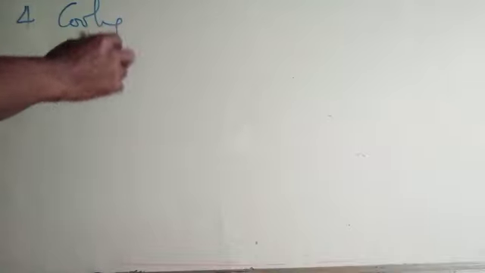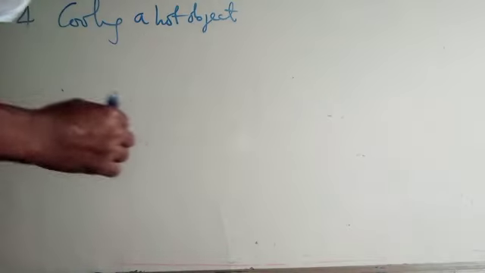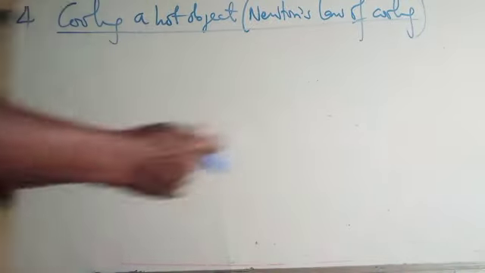That's number 4: cooling a hot object. That's from Newton's law of cooling.